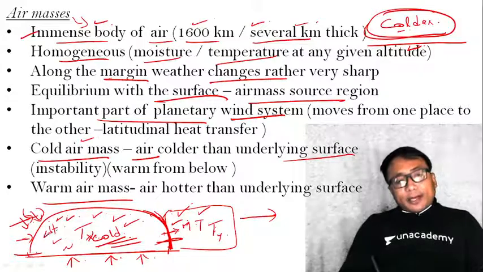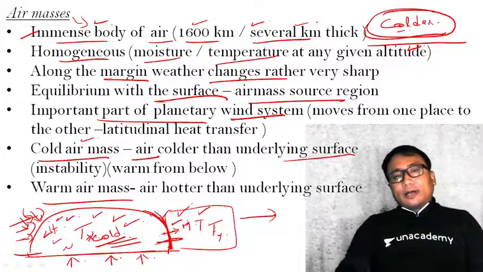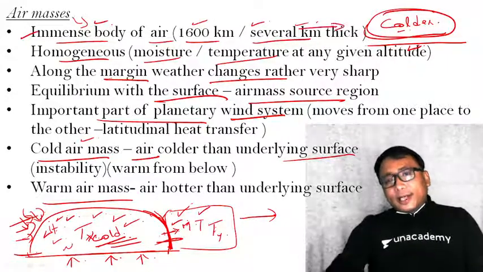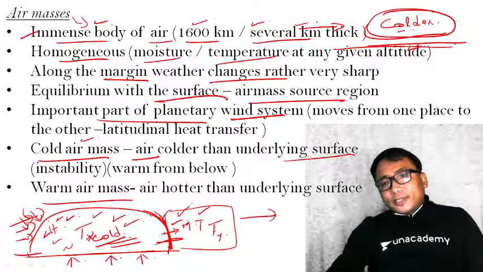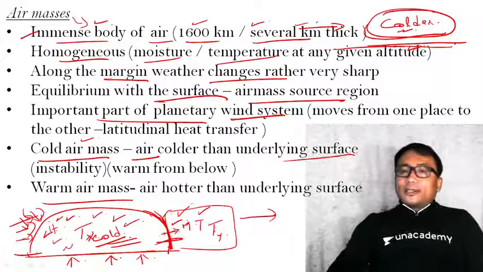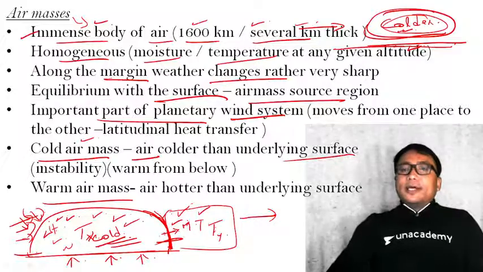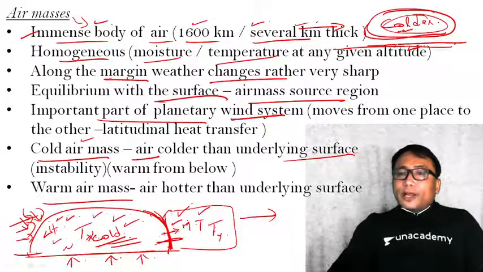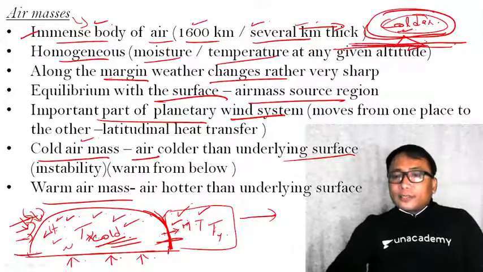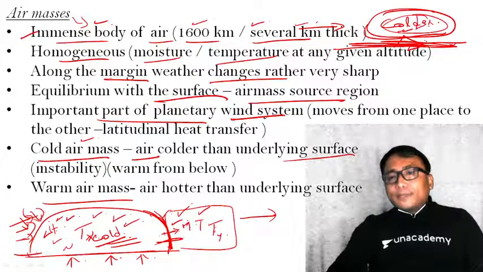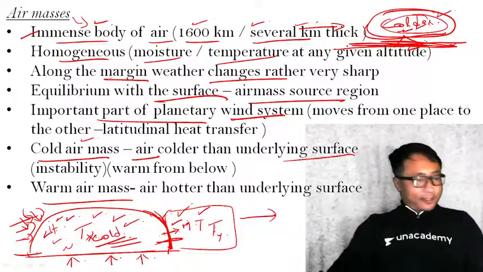But this particular air mass can be moved to other regions. Now, if it is moved to another region and the new region's surface temperature is warmer than this air mass, it is known as a cold air mass. During this process, heating will happen from below. Why? Because the ground surface is warm as compared to this air mass. It is a cold air mass.